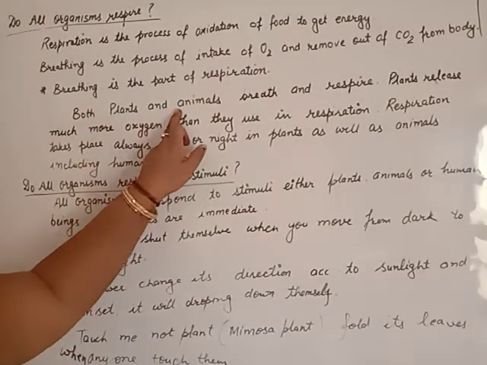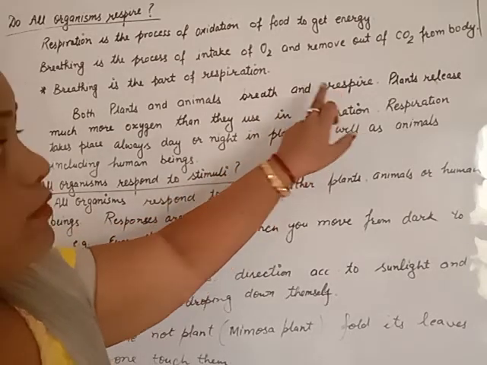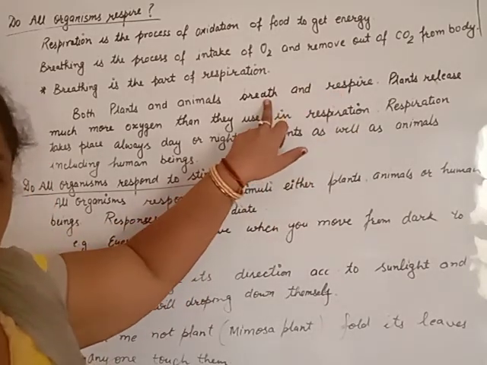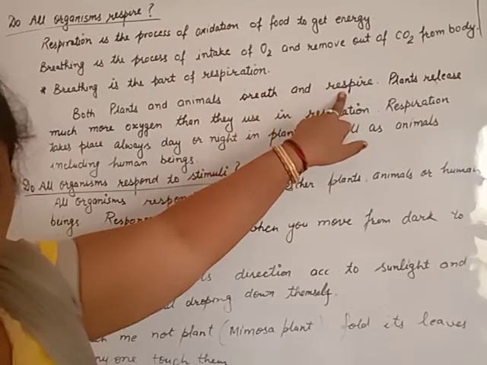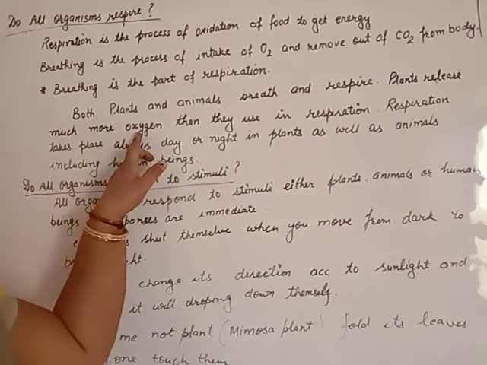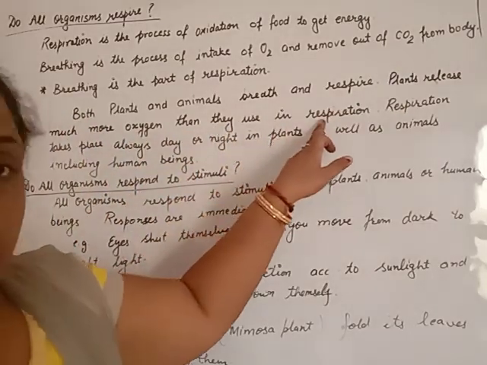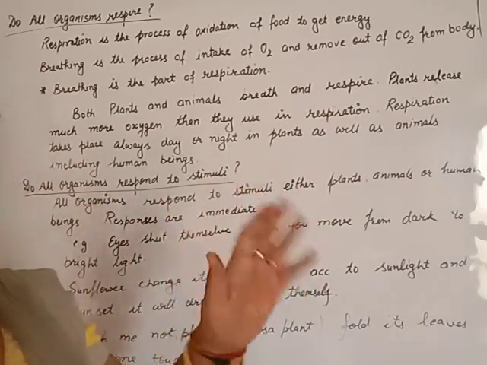Both plants and animals breathe and respire. Breathing is intake of one gas and giving out of another gas. Respiration is oxidation of food to get energy. Plants release much more oxygen than they use in respiration. Plants release more and more oxygen.